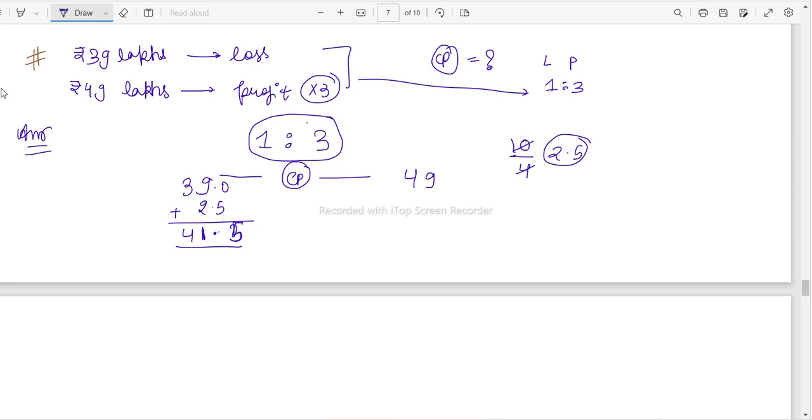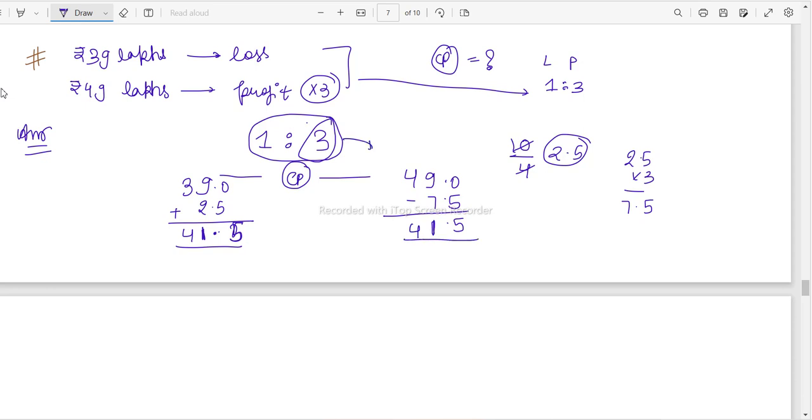What about this 3? The value would be 2.5 into 3. 5 3 is a 15, 3 2 is a 6, 1, so 7.5. You have to subtract 7.5 from it. So you'll get 41.5.